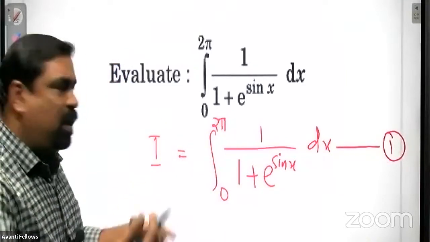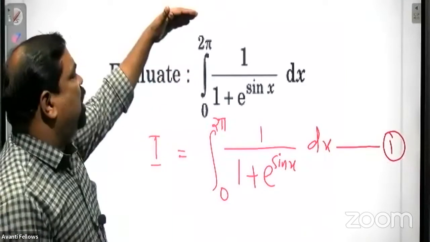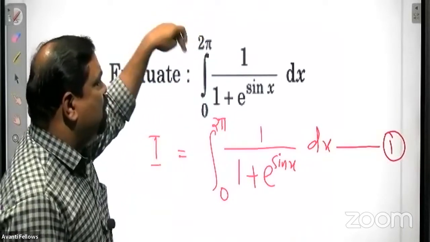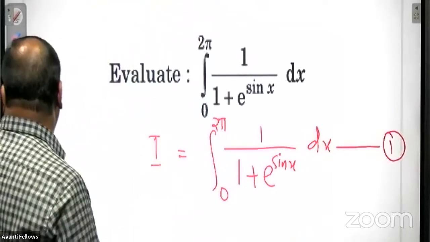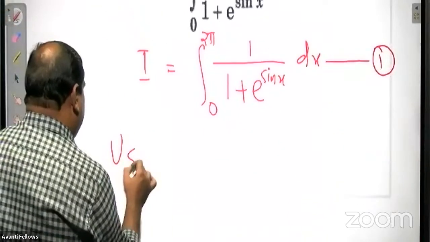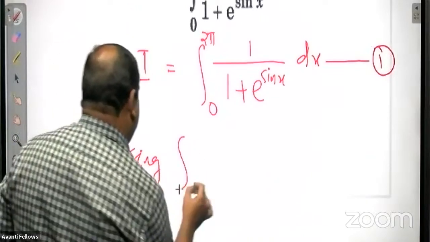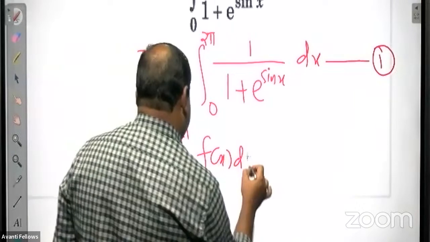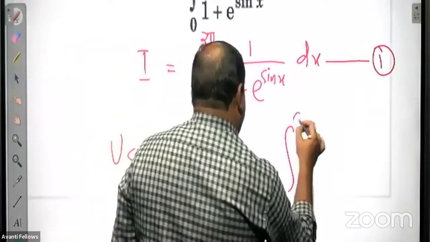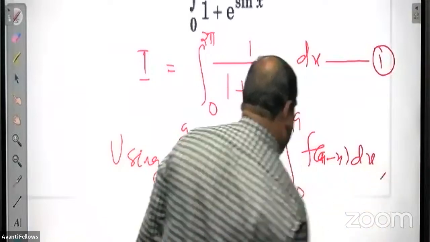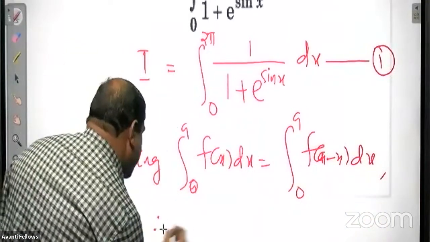Then apply the property. Which property? The 0 to a f of x dx form. In place of a, you can see here it is 2 pi. So apply that property. Using integral from 0 to a f of x dx is equal to integral from 0 to a f of a minus x dx. Apply this property.